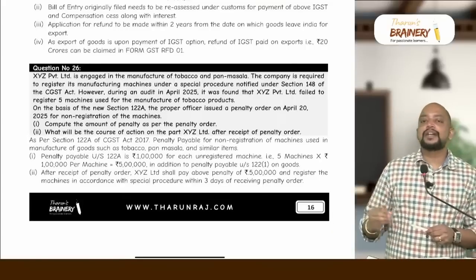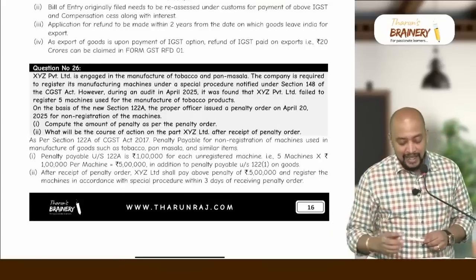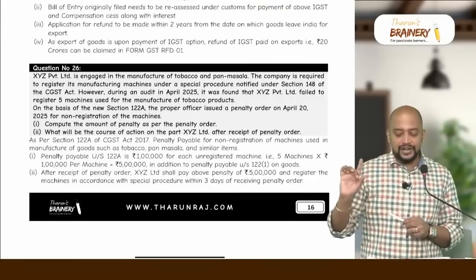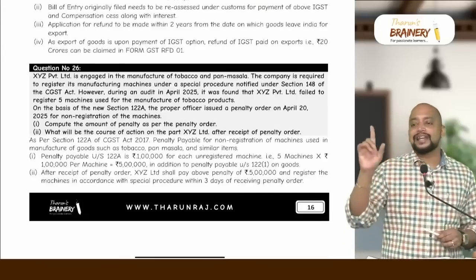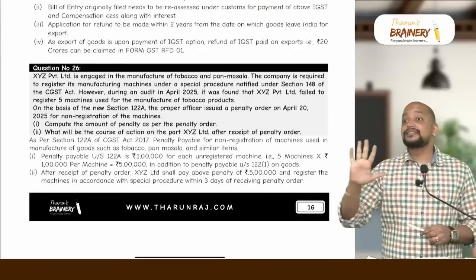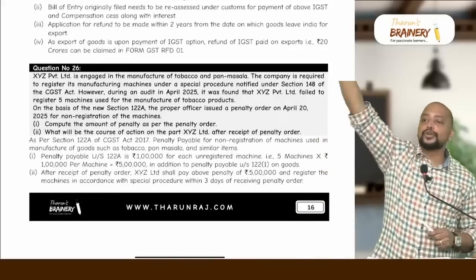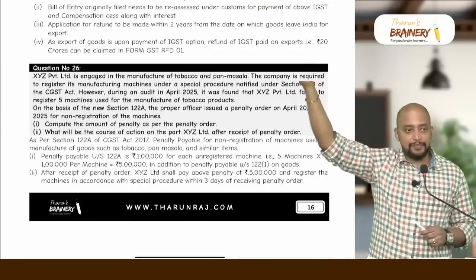So penalty payable under section 122A of the CGST Act is 1 lakh for each unregistered machine, which means 1 lakh into 5, that is 5 lakhs, but this is under the CGST Act. Suppose they ask for total penalty under both Acts, then into 2. So 10 lakhs will be the penalty, got it?